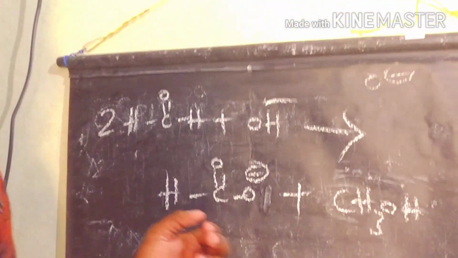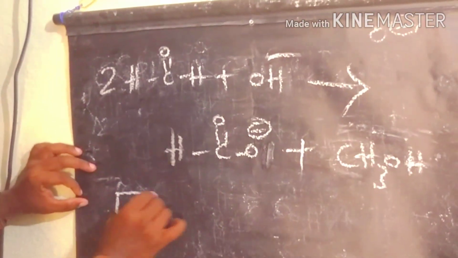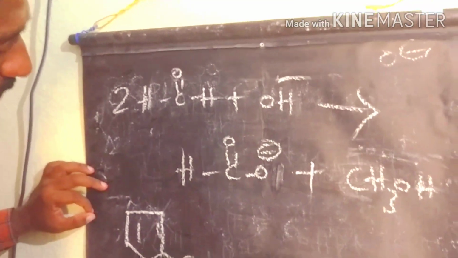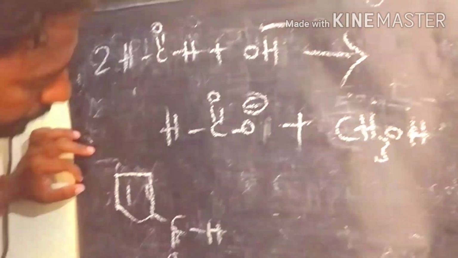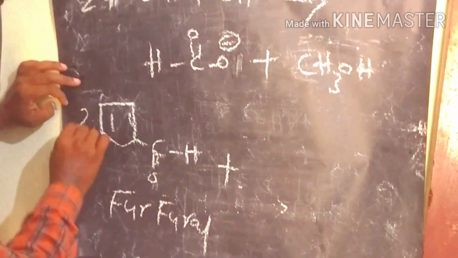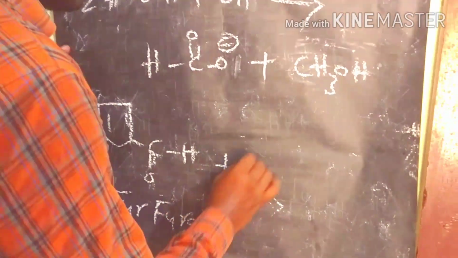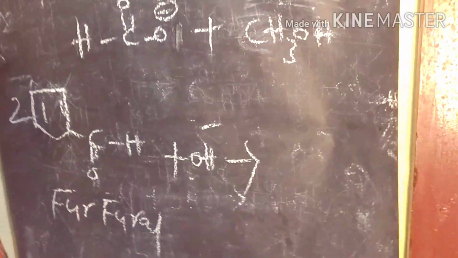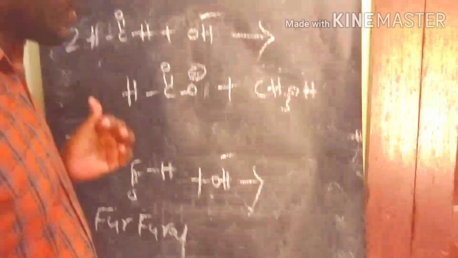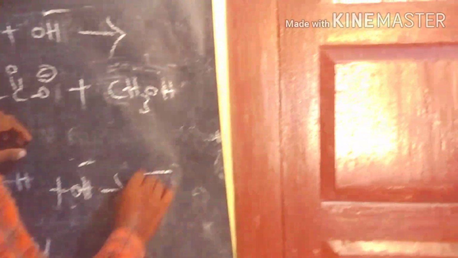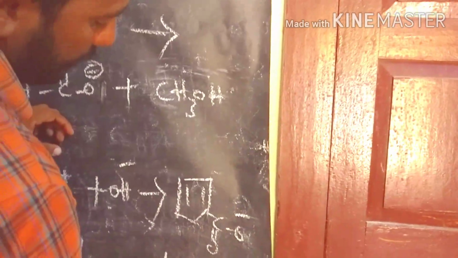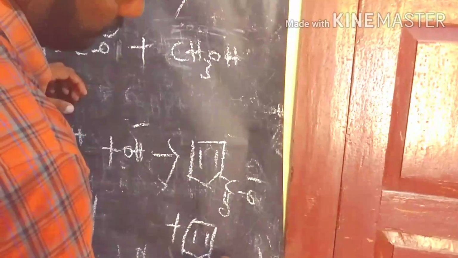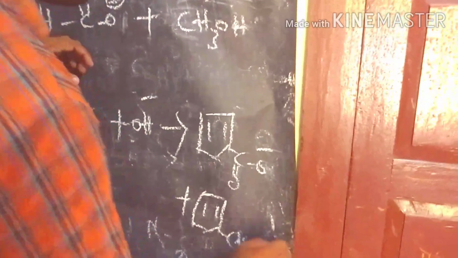For example, if you take furfural, there is also no alpha hydrogen present. So 2 moles of furfural in basic conditions undergo a self oxidation reduction reaction. Finally we are getting these products, acid plus alcohol, CH2OH alcohol. So this is called a Cannizzaro reaction.